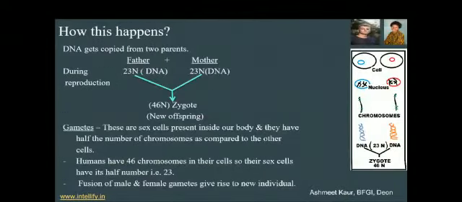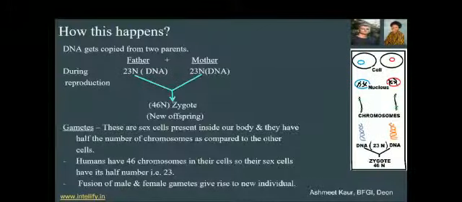Next, how does this happen? First of all, in this case, DNA is copied from two parents. How it is copied, we can see. Starting with the picture here, here are the two parents, male and female. Each parent has cells in their body, and among these cells there are some sex cells.